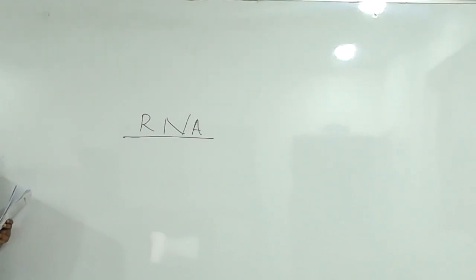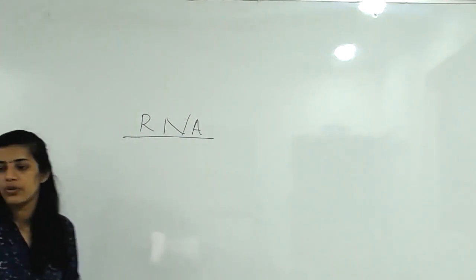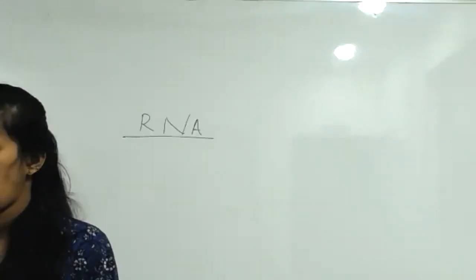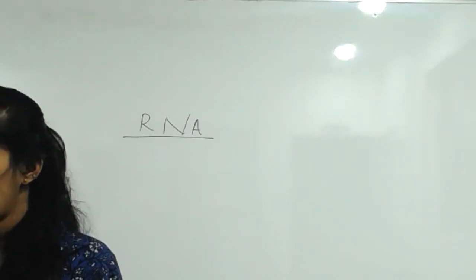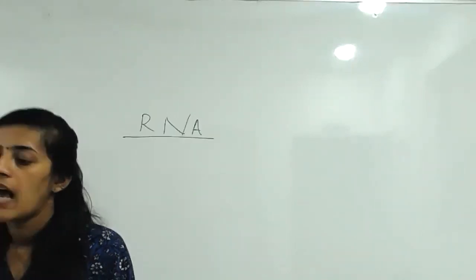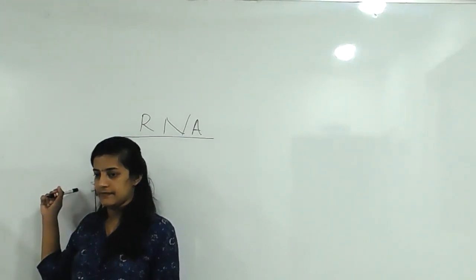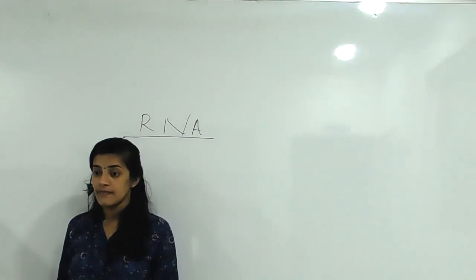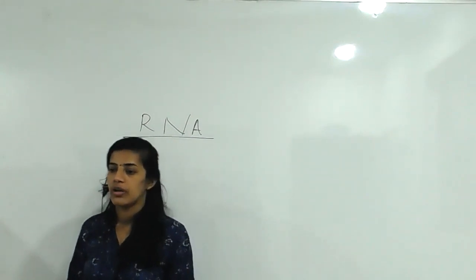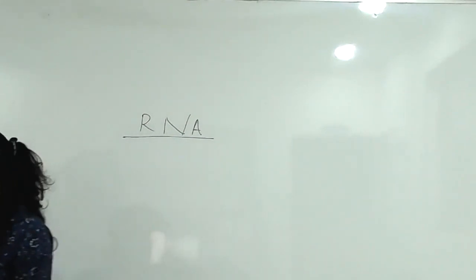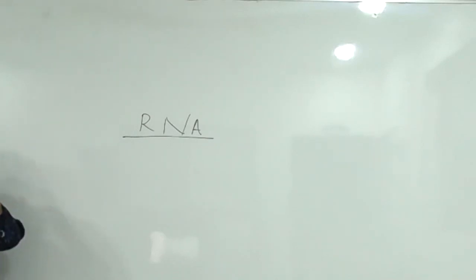RNA, what is the sugar unit? Tell. Ribose sugar, right? So it is related to the ribose sugar unit.